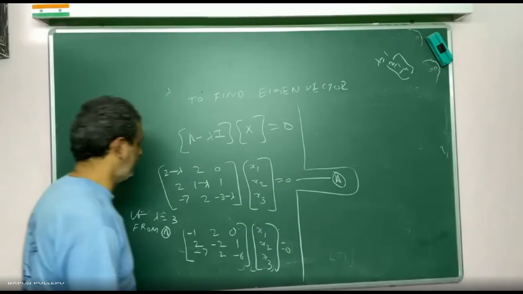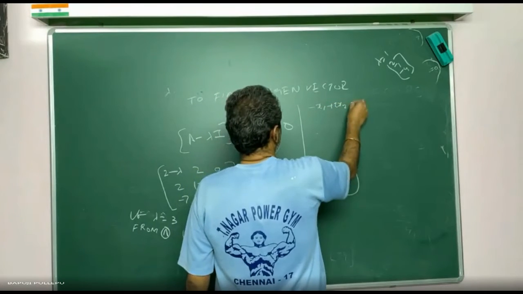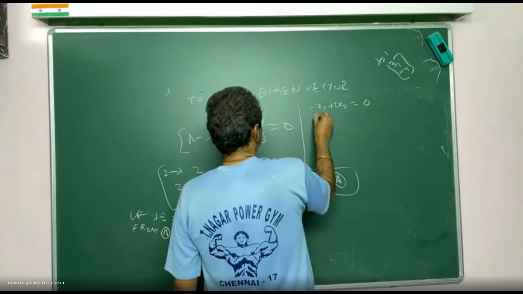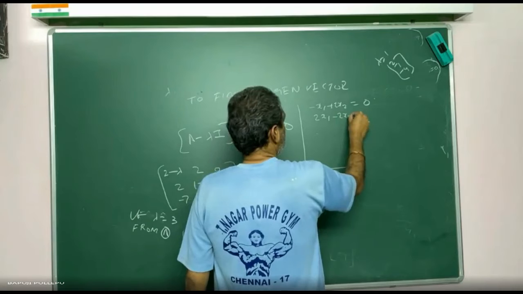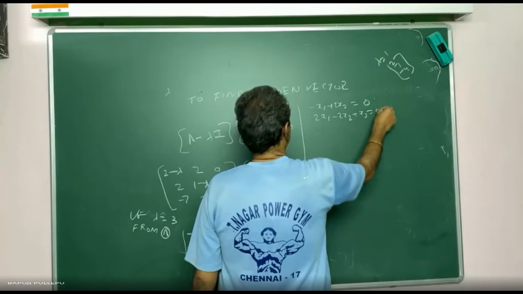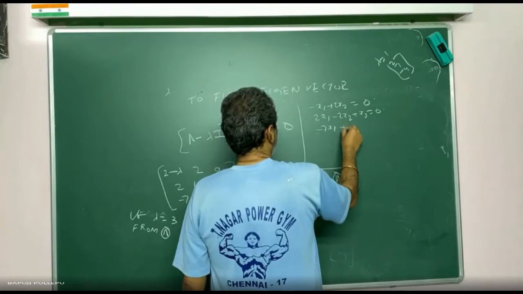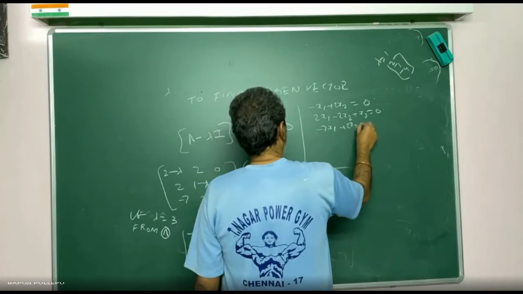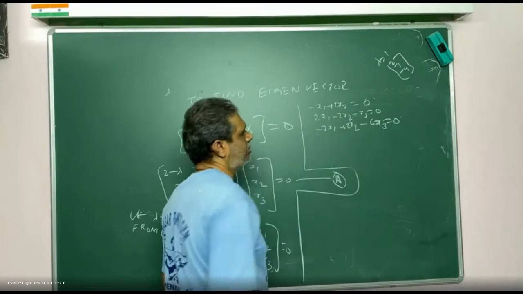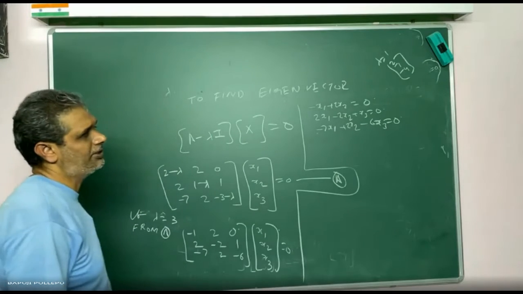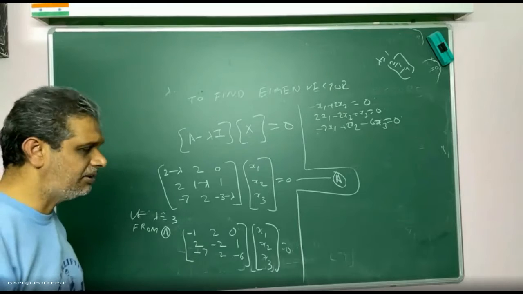Then what equations will you get? -x1 plus 2x2 is equal to 0. 2x1 minus 2x2 plus x3 is equal to 0. -7x1 plus 2x2 minus 6x3 is equal to 0. Now better we take the first two equations, because when the coefficients are small numbers I can multiply easily. You can also take equations 2 and 3, or 1 and 3.